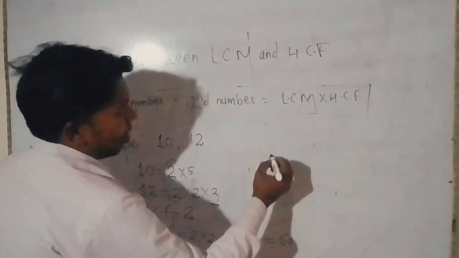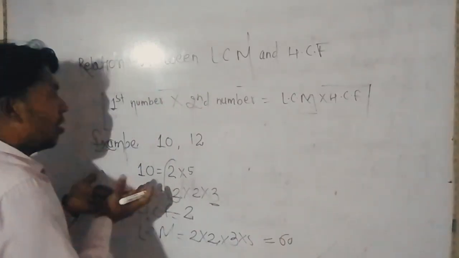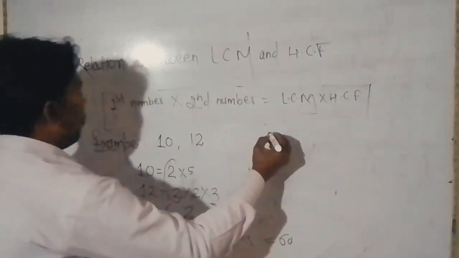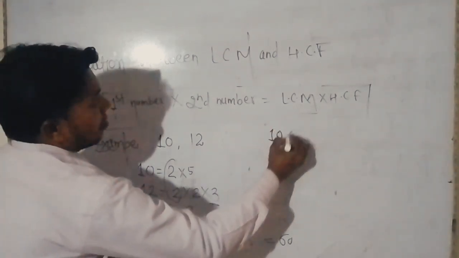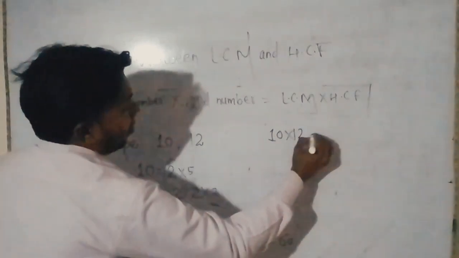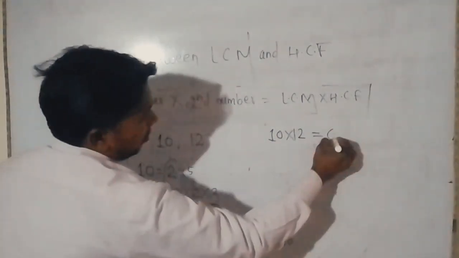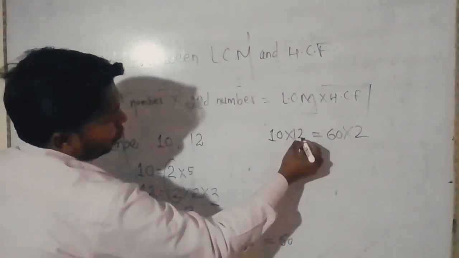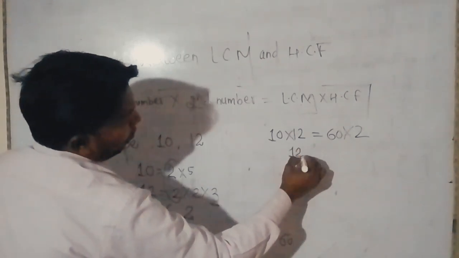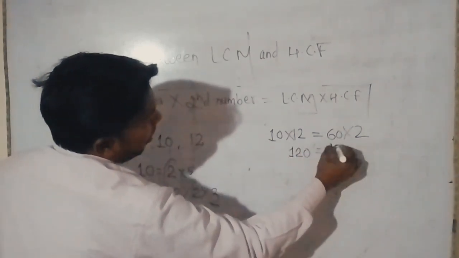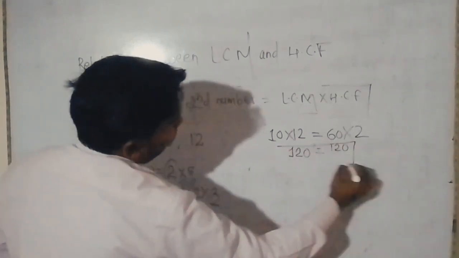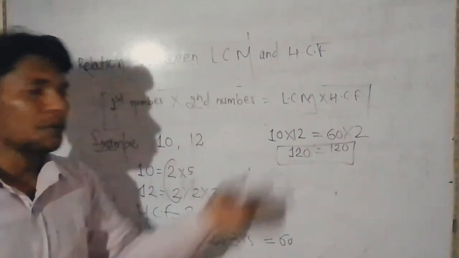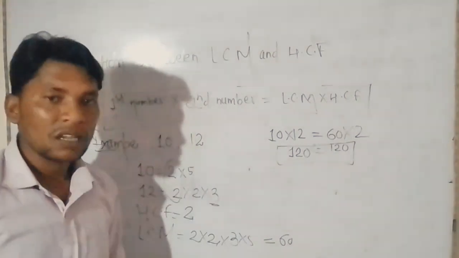Here we have examined the relation between LCM and HCF. First number is 10, second number is 12, LCM is 60, and HCF is 2. 10 into 12 is 120, and 60 into 2 is 120. So the relation between two numbers is verified.